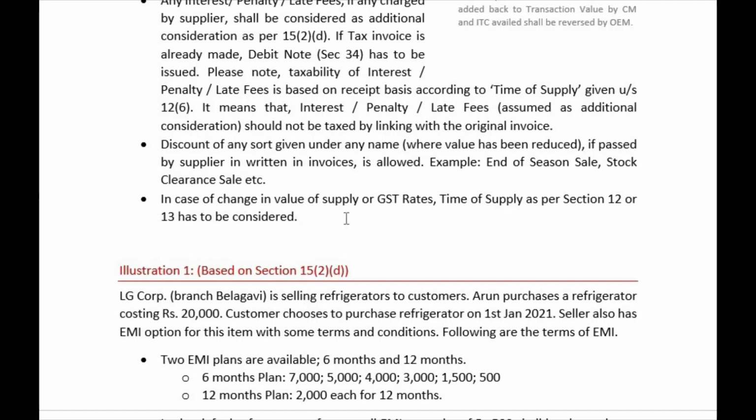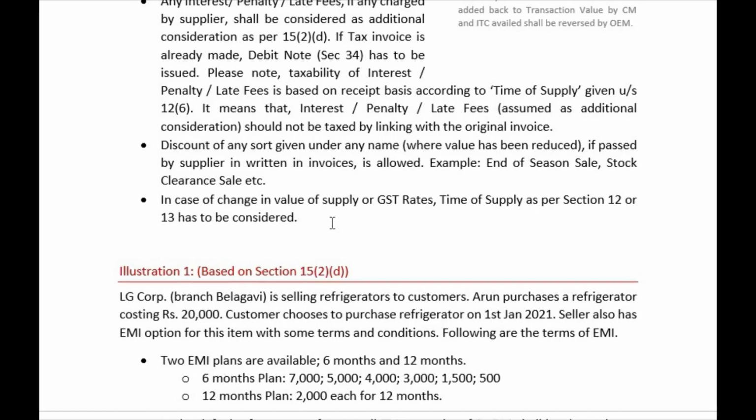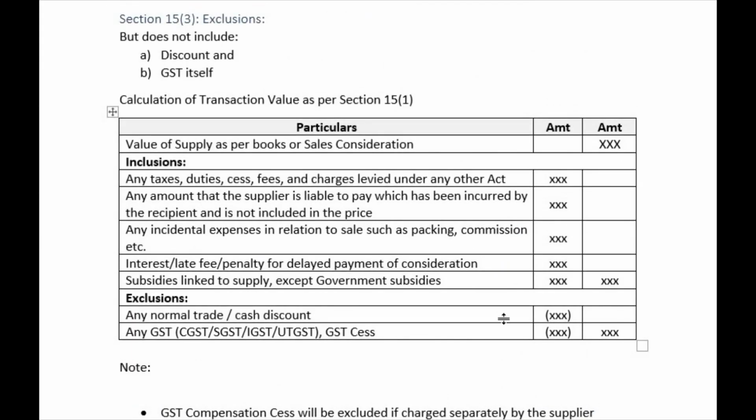Next, in case of change in value of supply or GST rates, time of supply as per section 12 or 13 has to be considered. Section 12 is for goods time of supply, section 13 is for services. Then either a debit note or credit note is issued to the recipient by the supplier. So this is the clarification of this.